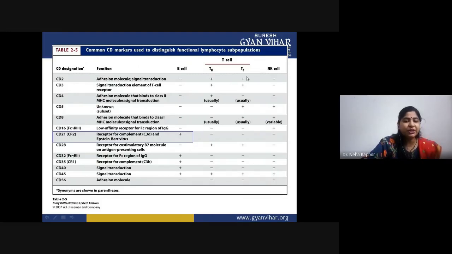In case of cytotoxic T cell, there are also the same kind of markers. In case of natural killer cell, the differentiation pattern of the CD markers basically differs because it expresses CD2, CD5, CD8, CD16, Fc gamma receptor 3, and lastly CD45 and CD56.